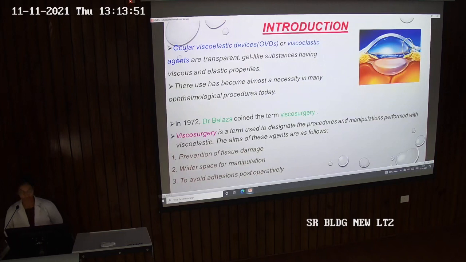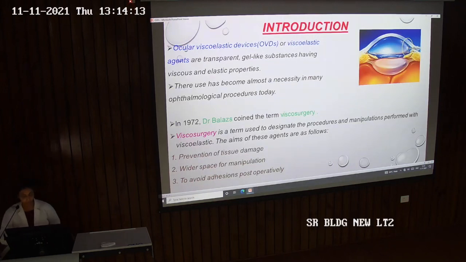Ocular viscoelastic devices, or viscoelastic agents, are transparent gel-like substances having viscous and elastic properties. They have become almost a necessity in many ophthalmological procedures today. In 1972, Dr. Balazs coined the term viscosurgery. Viscosurgery is used to designate the procedures and manipulation performed with viscoelastics.